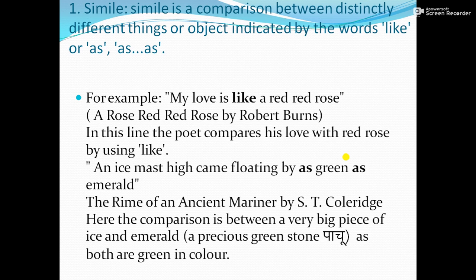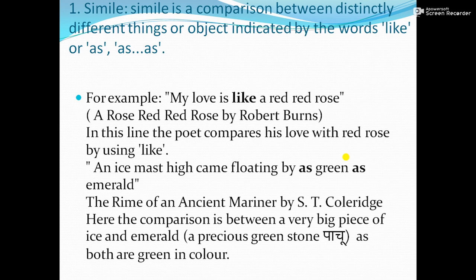So simile is a comparison between distinctly different things or objects, and this comparison is indicated by the words like or as. It means that in simile, these words of comparison must be present. Otherwise it won't be a simile; then it can be a metaphor or any other figure of speech.